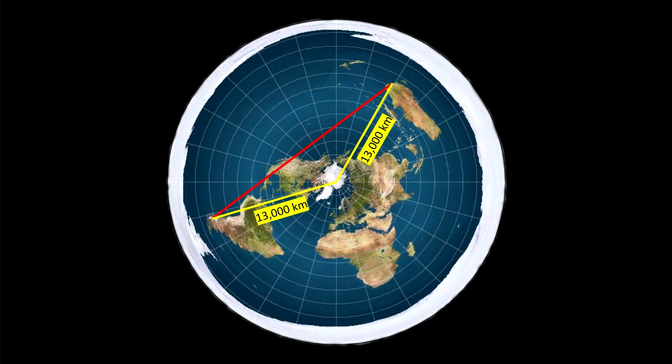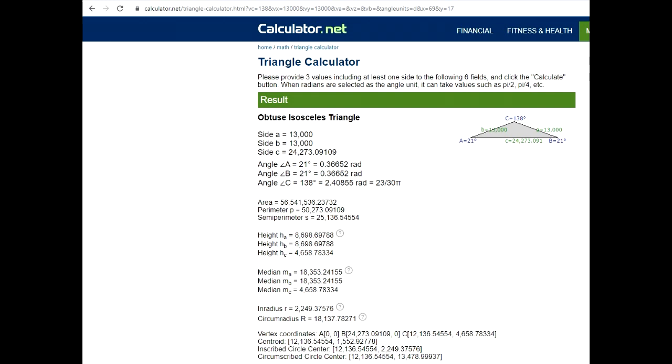Now this time, to calculate the angle at the North Pole, it goes across the international date line. Santiago's at 71 degrees west longitude and Sydney's at 151 east. But doing the calculation, that gives us an angle of 138 degrees. Plugging that into the triangle calculator, we get a distance across the flat Earth between Sydney and Santiago of 24,273 kilometres. Again, more than twice what it actually is.